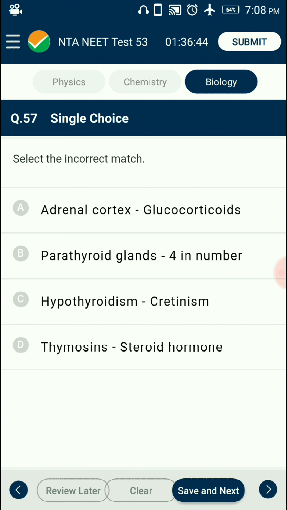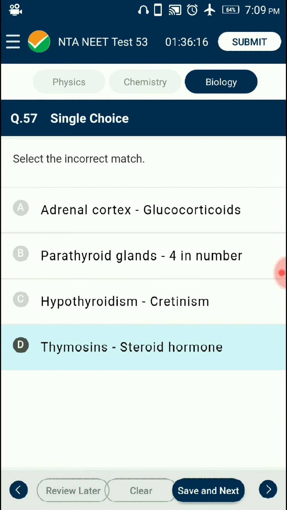Example insulin, glucagon, pituitary hormones, thymosin and hypothalamic hormones. Second type, steroidal hormones. Example cortisol, testosterone, estradiol and progesterone. Third type is iodothyronines. Example thyroid hormones. Fourth type is amino acid derivatives. Example epinephrine. So the answer for this question is option D.